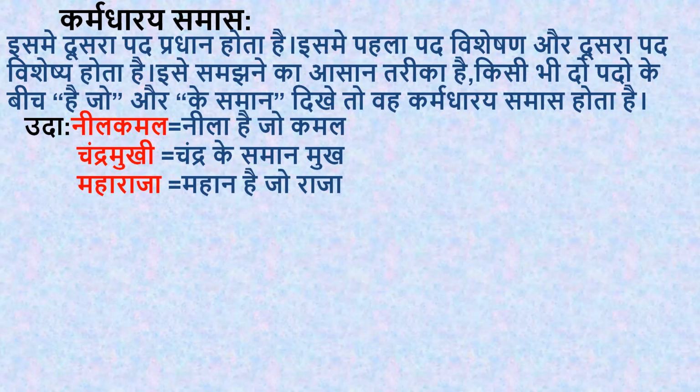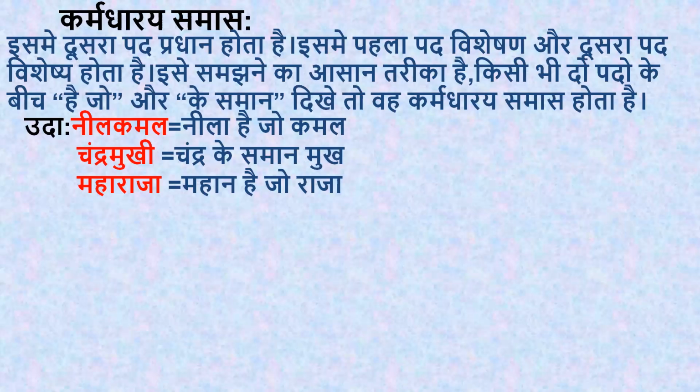Okay, the second part of the word will be given more importance rather than the first part of the word. And the easiest way to identify that this is कर्मधारय समास is when you see words like है जो और के समान. These two words if you see in any sentence or phrase, that will be कर्मधारय समास.